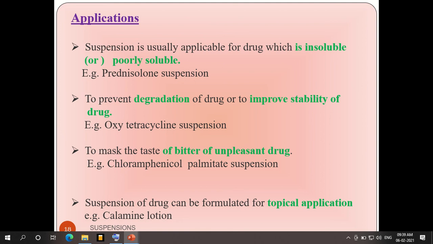We'll see some of the applications. For a drug which is insoluble, we can go for suspensions. Also to prevent degradation of a drug or to improve stability of a drug, like oxytetracycline suspensions, to mask the taste as we discussed earlier, and to form topical applications also. So this is all about the suspension.